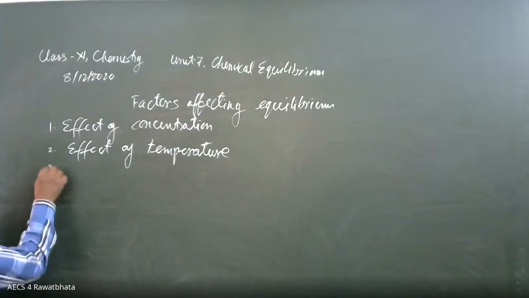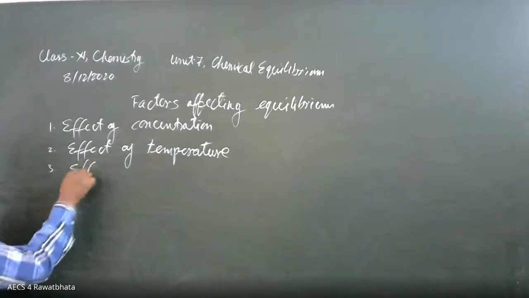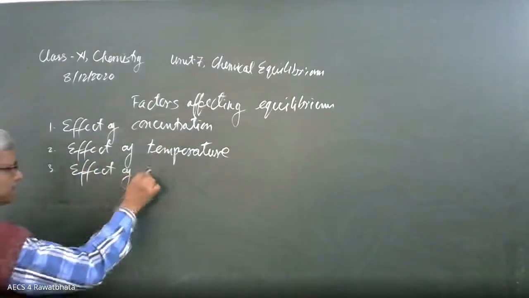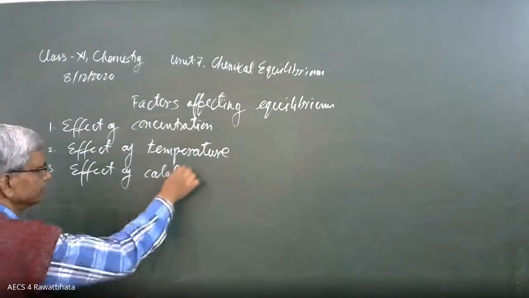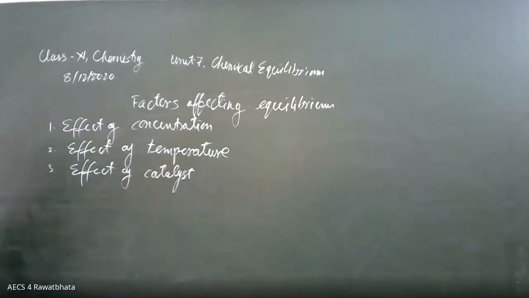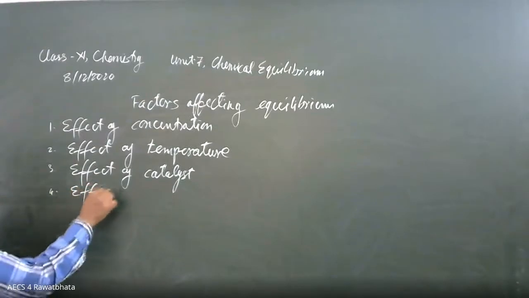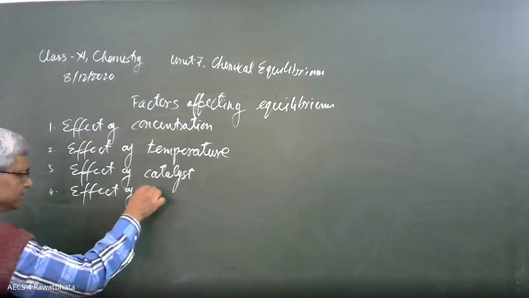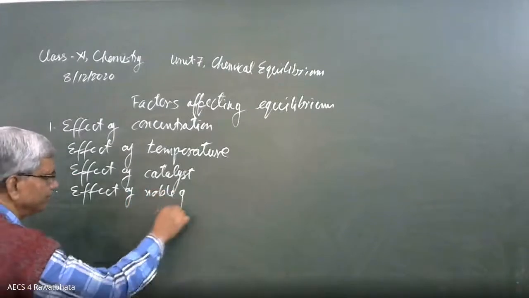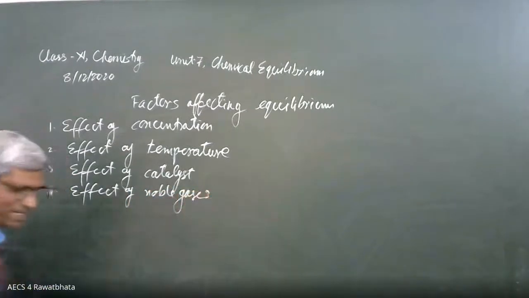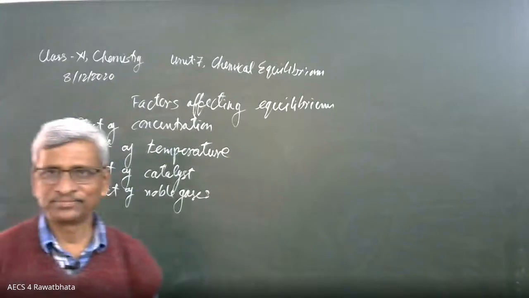The third factor is effect of catalyst. Effect of catalyst. And the fourth one is effect of noble gases. You can say noble gases. What is the meaning of this?